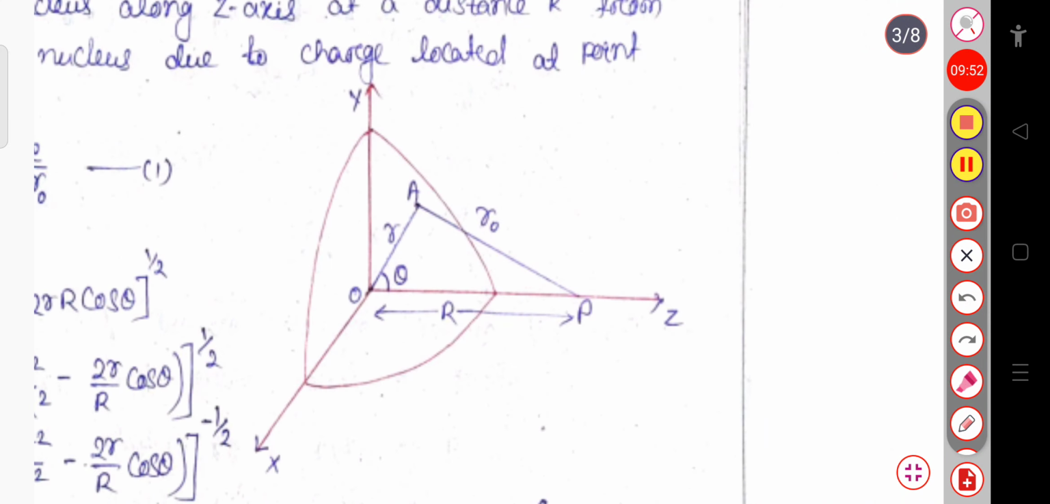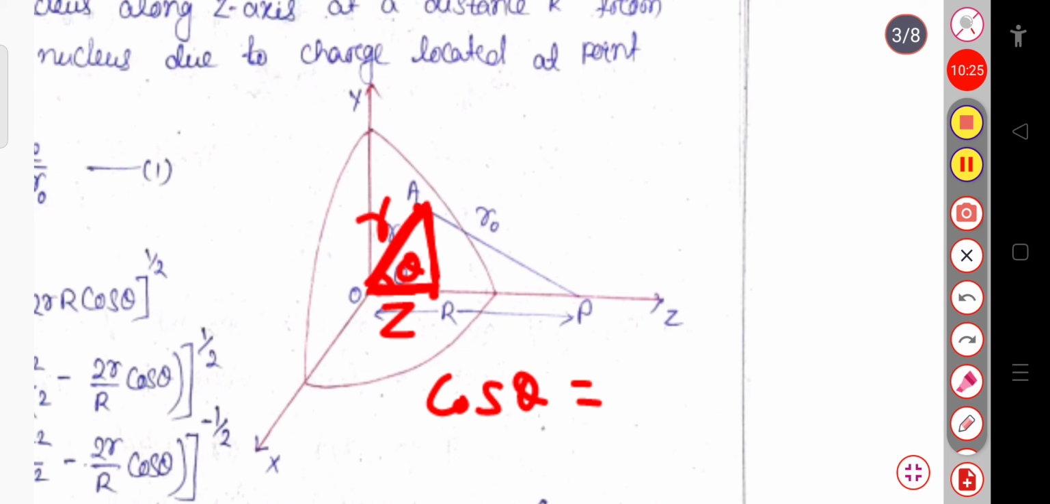Now look at this diagram. In this figure, this angle is your theta. It means that in a spherical nucleus, suppose this is the point A where the charge is located. Now if I draw a perpendicular on the z-axis from this point A, in this right angle triangle I can write cos theta equals b by h. This distance is suppose z, and this is your r. So b is nothing but z, divided by r.